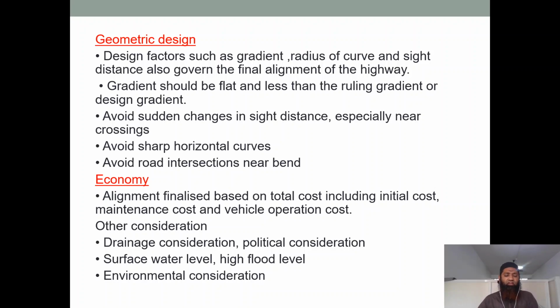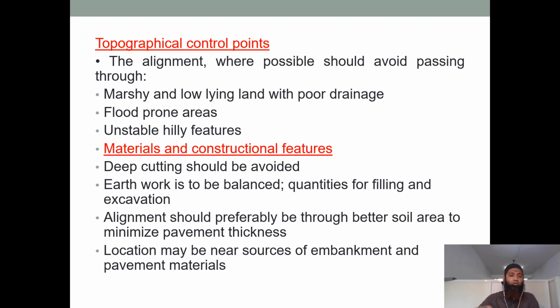Surface water level, high flood level. Surface water level shouldn't be so high that it makes it difficult to come up with a good alignment network or good maintenance also. You can see environmental consideration also. What is the climate? How is the environment? Even this should be seen. In Canada and different countries in the northern part of our world, where snow is always coming down, in those places they have a different type of road construction.